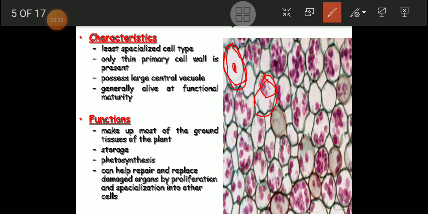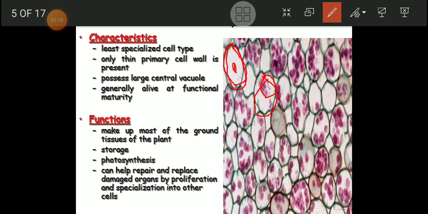The first function is that it makes up most of the ground tissue of the plant. So most of the ground tissue region of the plant is made up of parenchyma cells. Another function is storage. Whatever food is synthesized is stored in storage organs, and storage organs of the plant are again made up of parenchymatous cells. Photosynthesis is very interesting. I have to say that a function of these parenchyma cells is